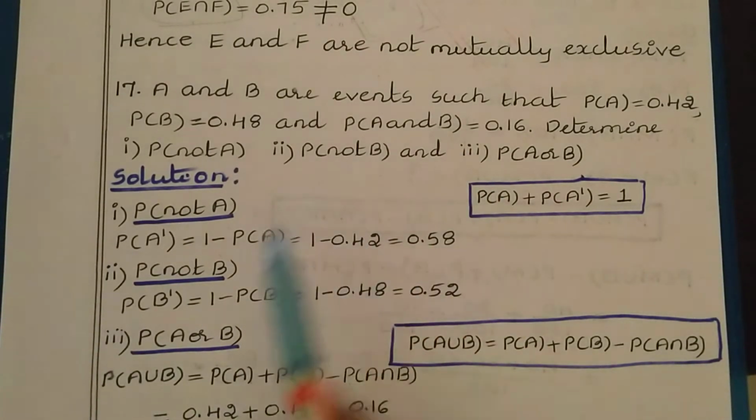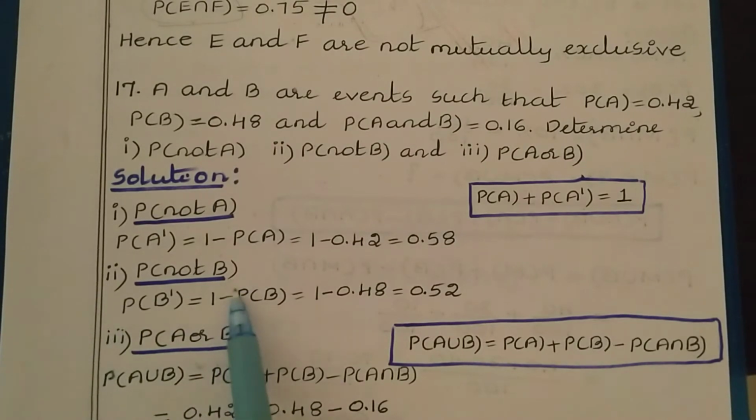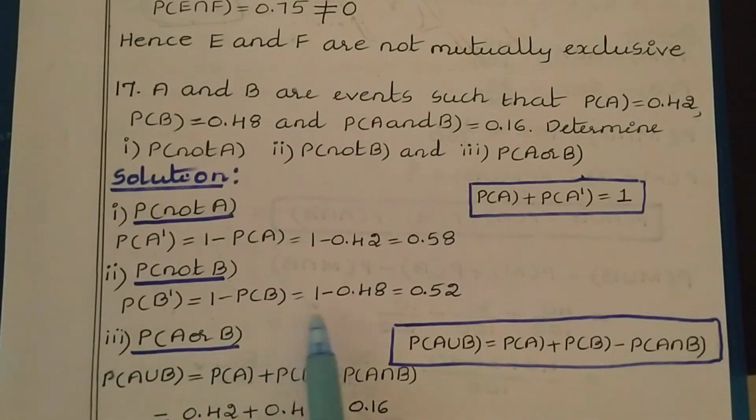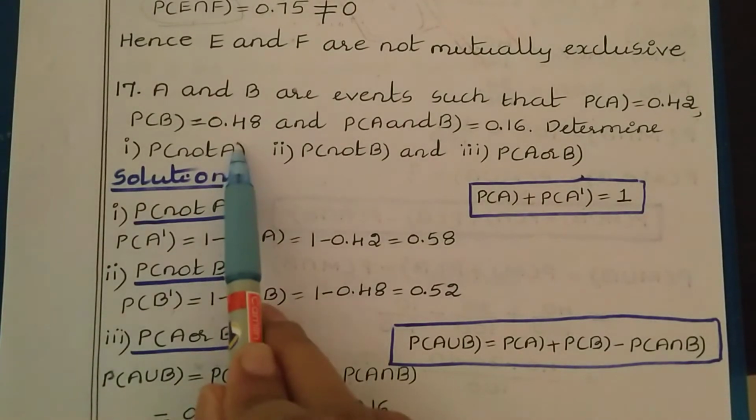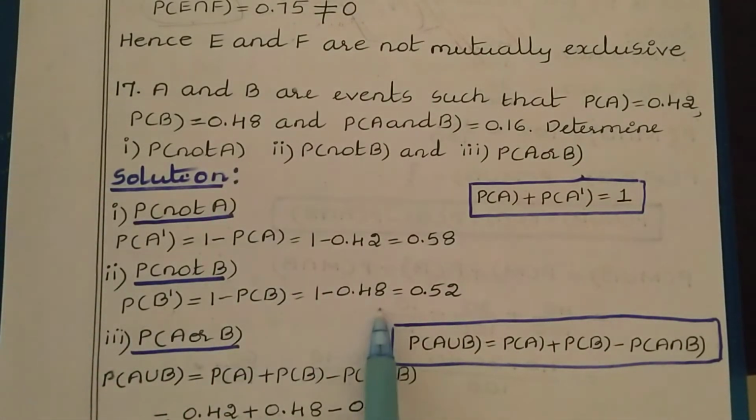Next, we need to find probability of not B. Again, apply this formula to the event B. So probability of not B is equal to 1 minus probability of B. Probability of B is 0.48. Just substitute: 1 minus 0.48 is equal to 0.52.